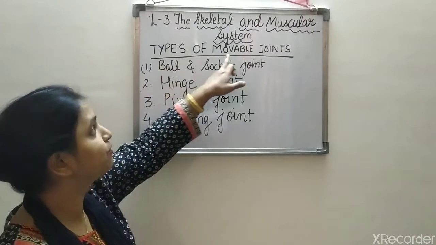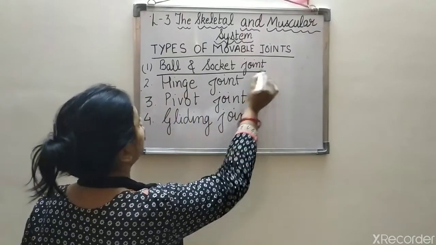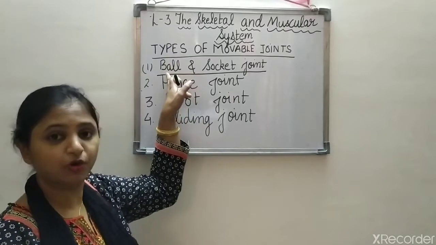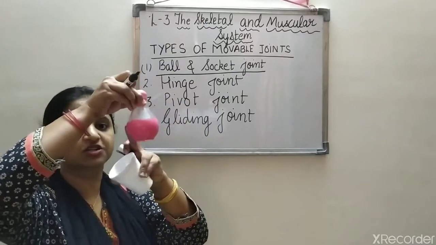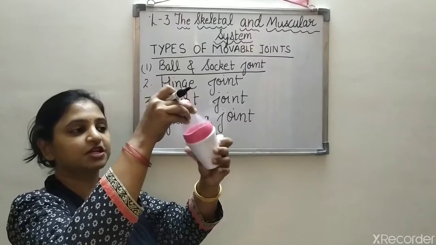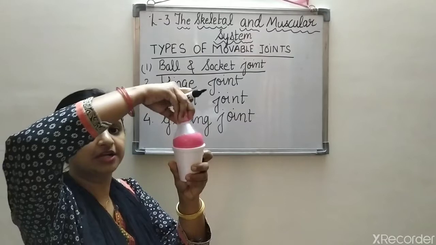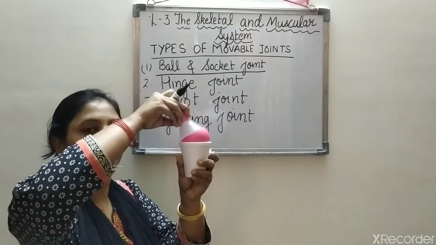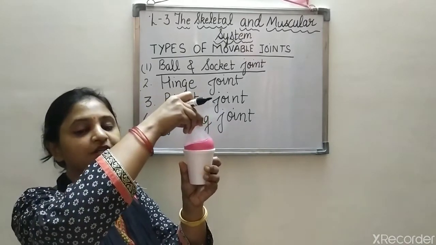Okay, so types of movable joints. First we will study about the ball and socket joint. It is clear from the name also. Ball means a ball-like structure, this is a ball-like structure, and socket. Got it? When the ball fits in a socket, you can see the ball is fitted into the socket, and it can show all types of movement: here, there, left, right, front, back. So this is called a ball and socket joint.